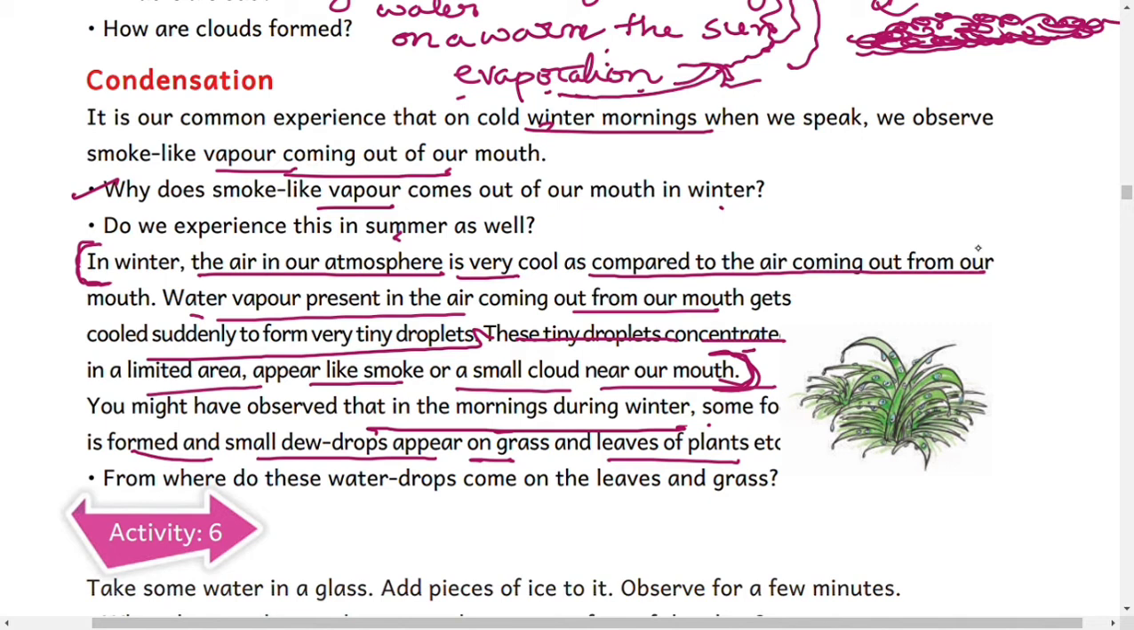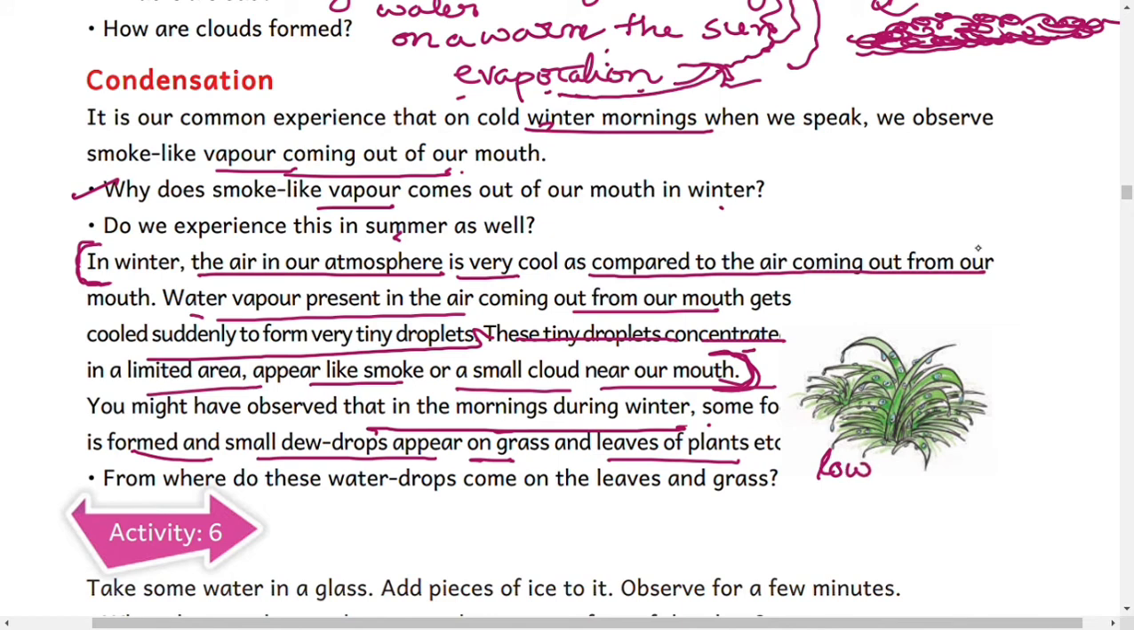From where do these water drops come on the leaves and grass? Have you observed this type of situation in your life? Yes, of course, during winter mornings we observe this type of situation in our daily life. So what's the reason? The reason for these droplets on the grass and plants is a process called guttation. What is this? Guttation.